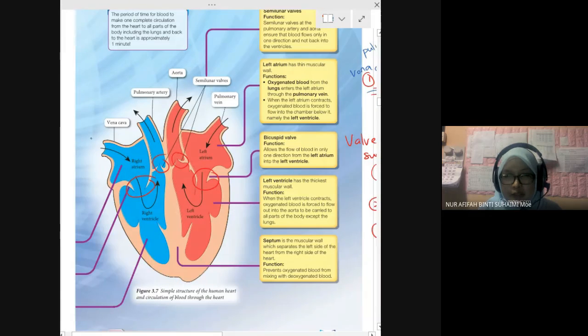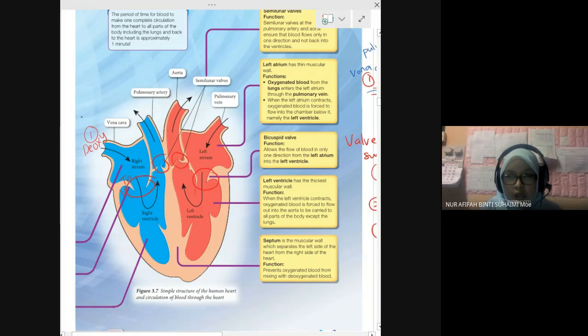Okay, first. The deoxygenated blood comes from the whole part of your body and enters the right atrium. Then through the tricuspid valve, we have the tricuspid valve here, it enters the right ventricle. Okay, and then pumps into the lungs.